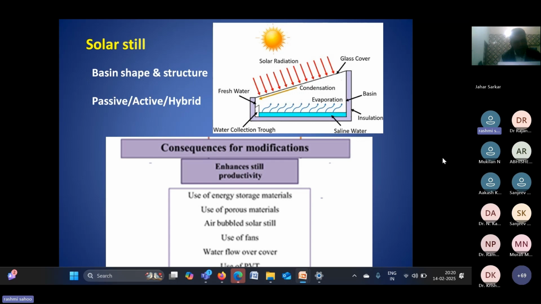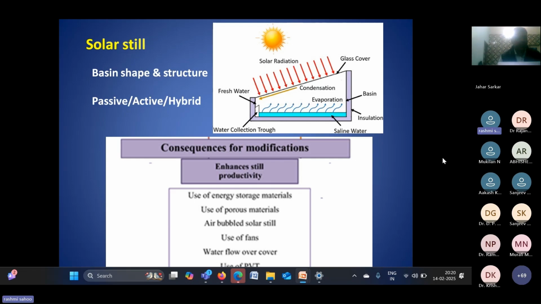More details about the solar still: it is itself a very wide topic, a lot of research has been done, and nowadays also a lot of research is going on. Solar stills can be classified on different bases. One basis is what type of energy or heat source you are using: passive, active, or hybrid.